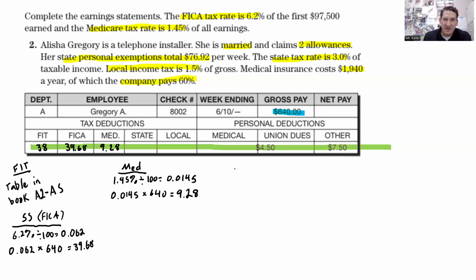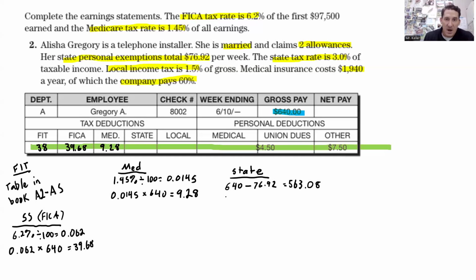The state tax. Gonna go over here. It's a little bit more work. State tax. First thing I need to do is figure out the taxable income. So the taxable income is going to be the gross pay, so 640 minus the exemption. So 76.92. So 640 minus 76.92. That comes out to 563.08.